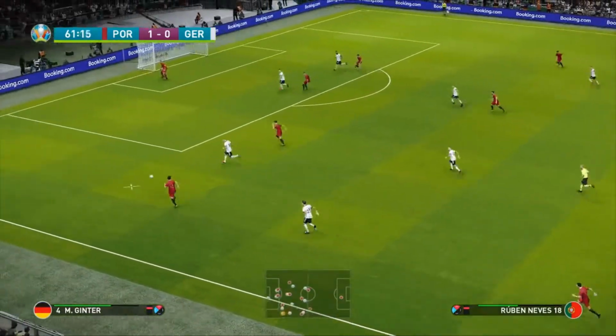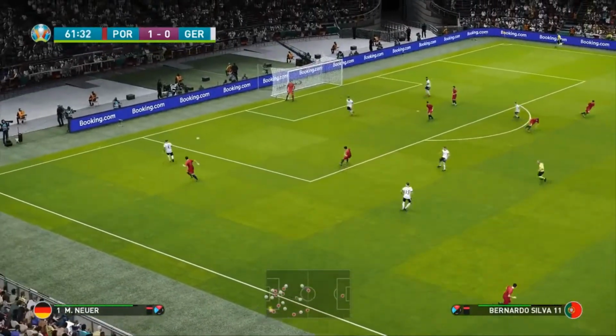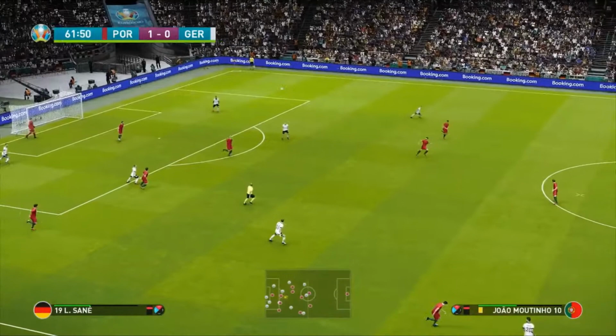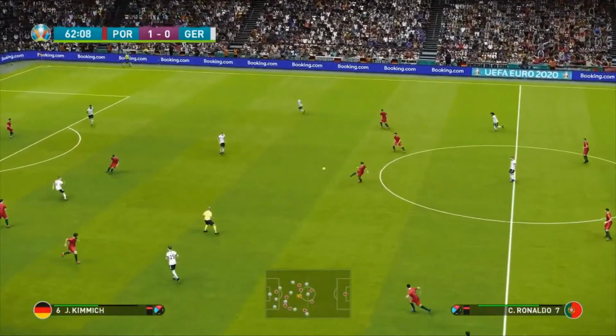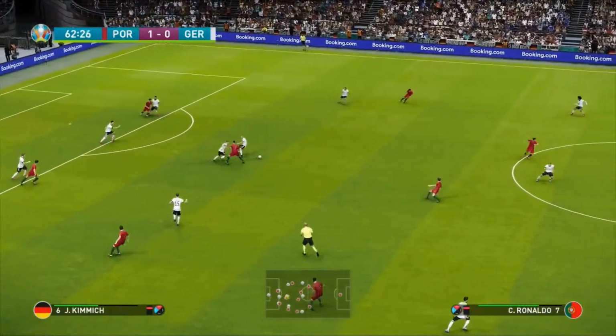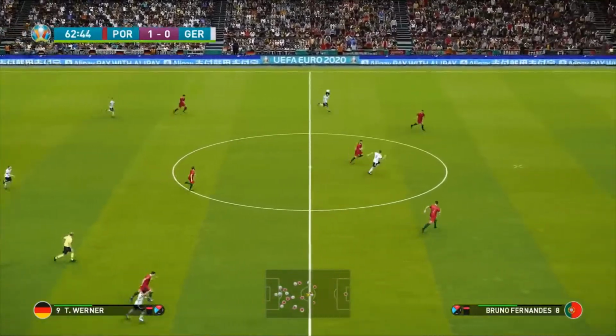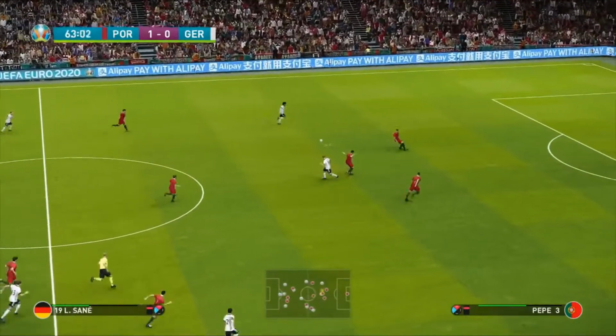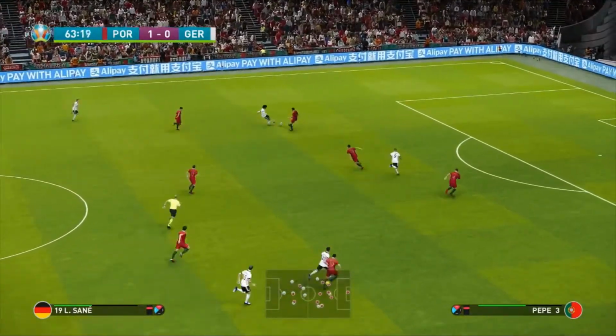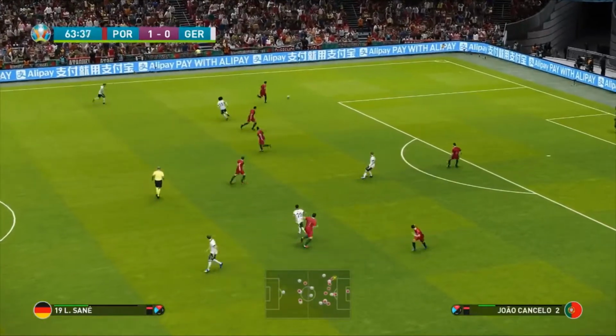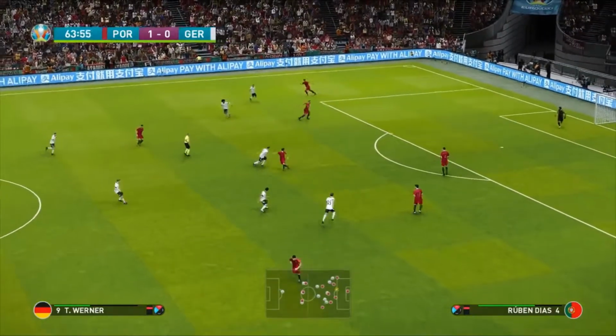What a ball that is for Ruben Neves. But Matthias Ginter has got the pace to get the ball back. Now, here's João Moutinho. Into Cristiano Ronaldo. Tries to take on the shot first time. A little bit too far out to be taking it on. However, here's Timo Werner. Gets it for Leroy Sané. Tries to get it back to Werner again, but outstanding defending, its speed today from Portugal.